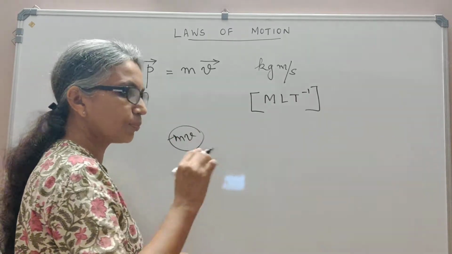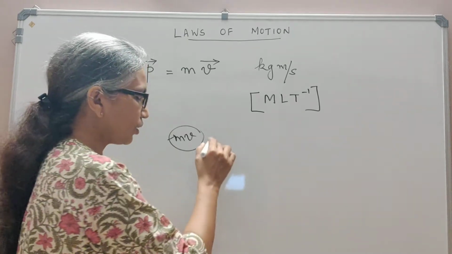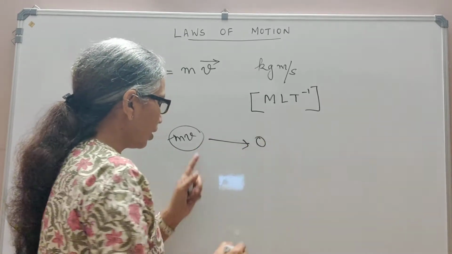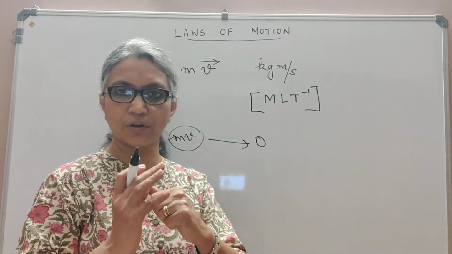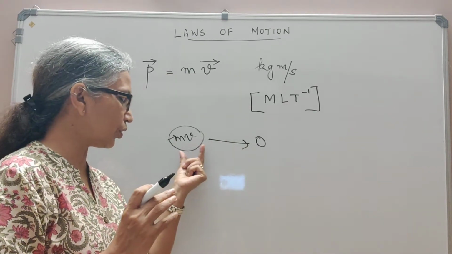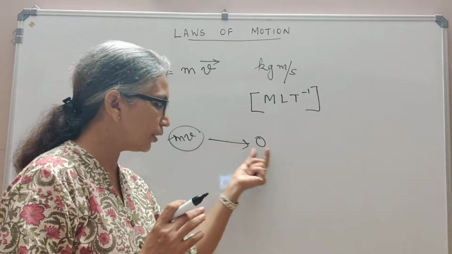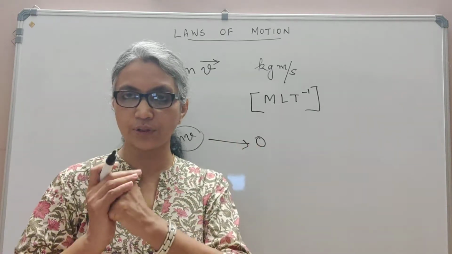Now, to bring it to a stop, its momentum has to change to zero because the velocity has to come to zero. So, when you catch the ball, it reaches your hand with a momentum mv, and then it has to reduce to zero when you stop the ball.